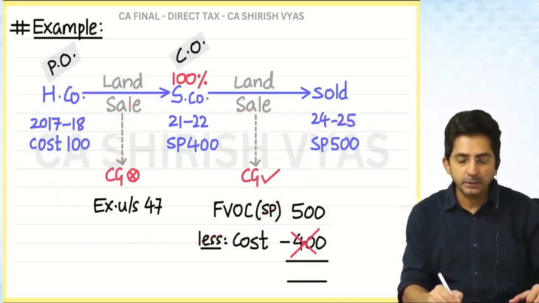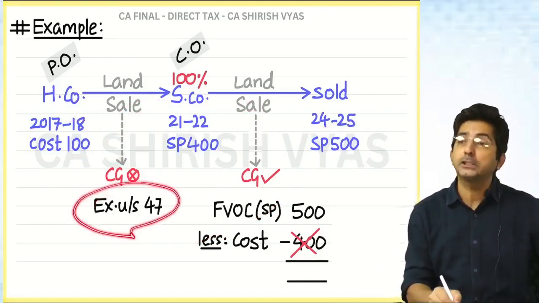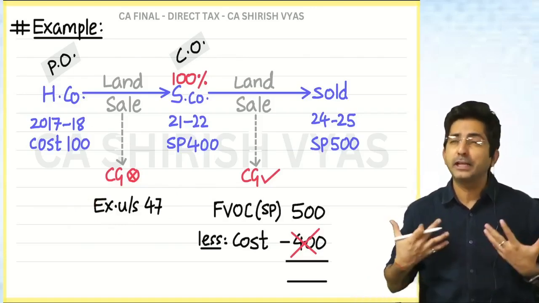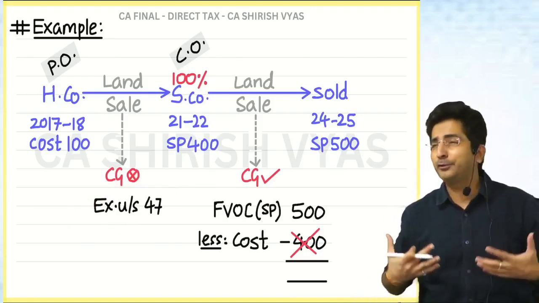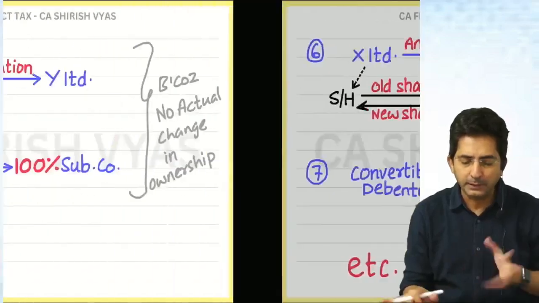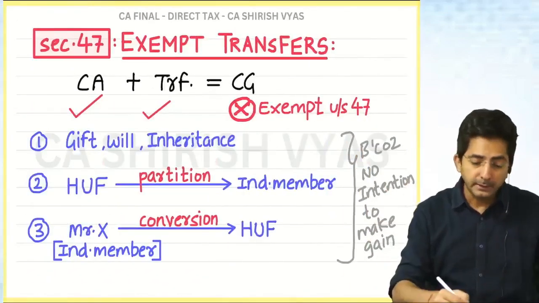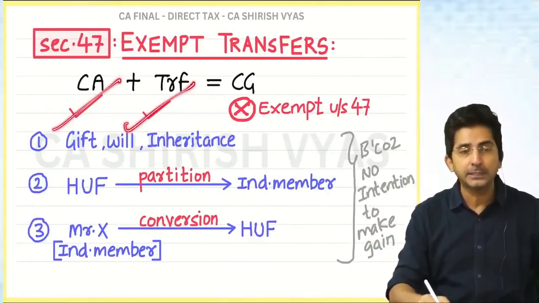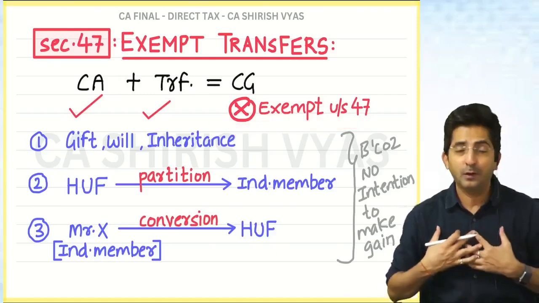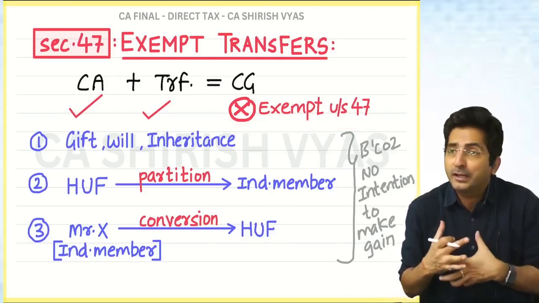In short, section 47 fooled us. It created an impression. What impression? That government is so generous. Although we have the basis to charge, we will not charge you. See, in 47, what impression was created? There is a capital asset, there is a transfer, but still government will not tax us. So we felt government is so nice, so generous.